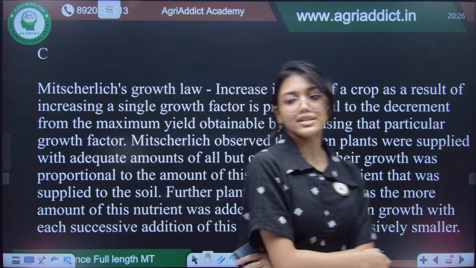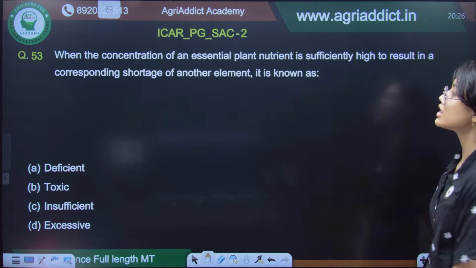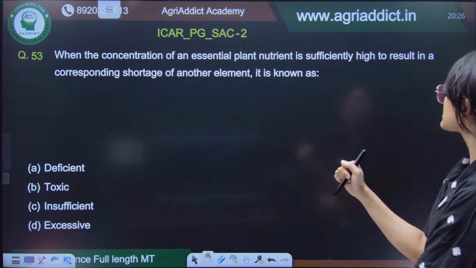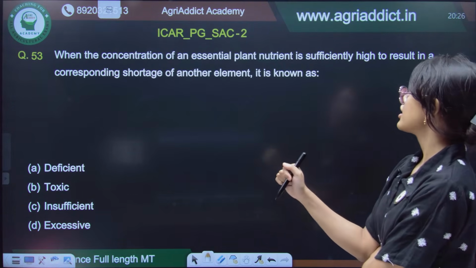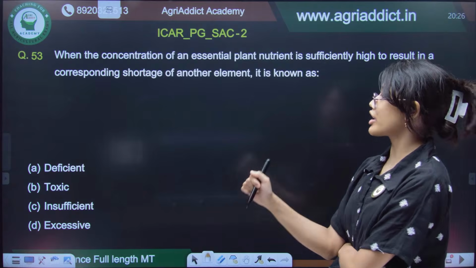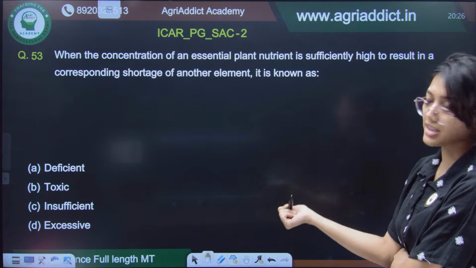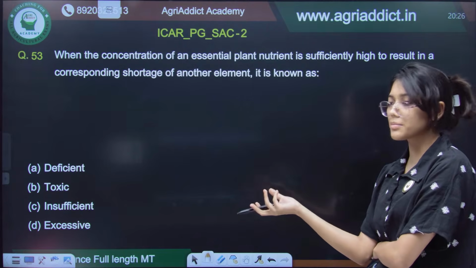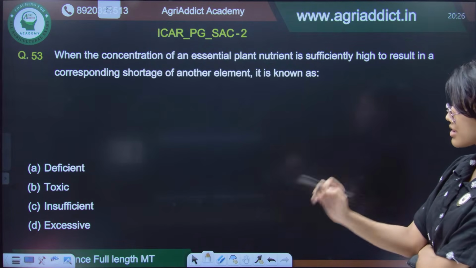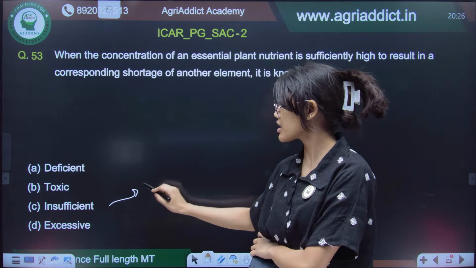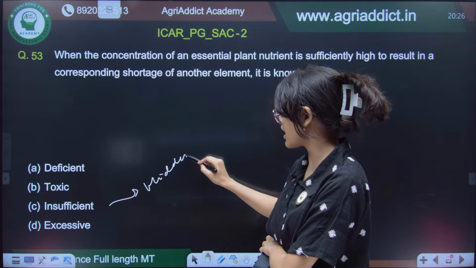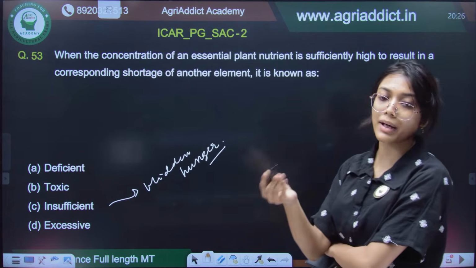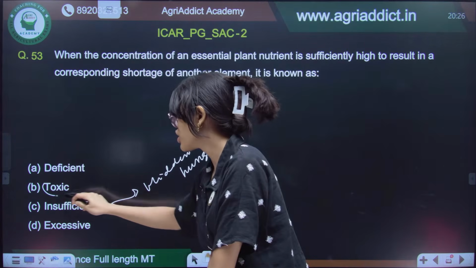Read the slide. Now, when the concentration of an essential element in a plant is sufficiently high to result in a corresponding shortage of another element. So, we have different terms. Deficient means it will produce some deficiency symptoms. Insufficient is related to hidden hunger, where the symptoms will not be there, but still maximum growth will not be there.